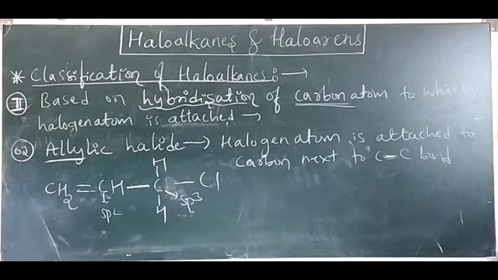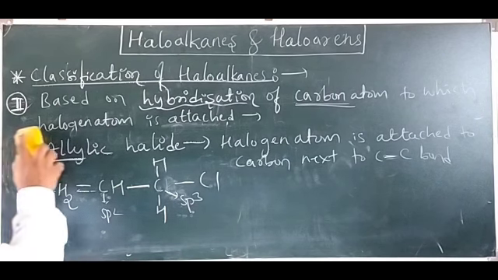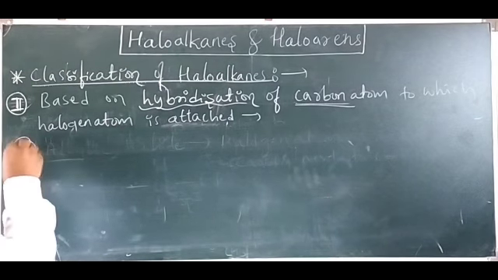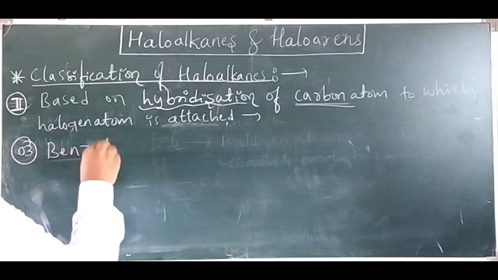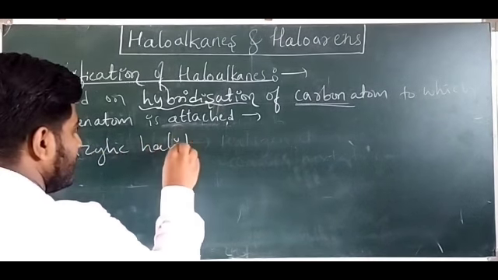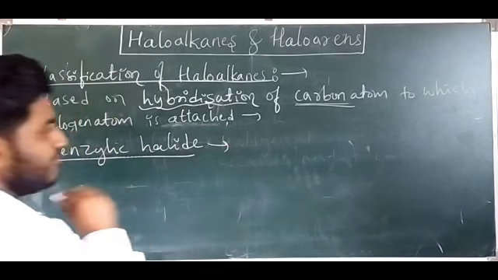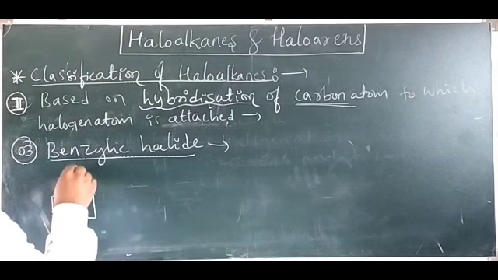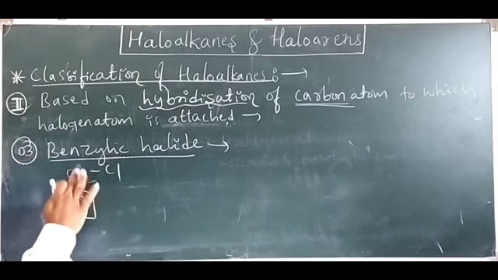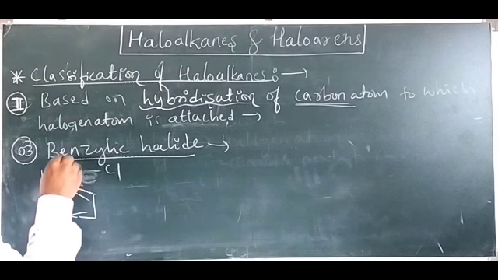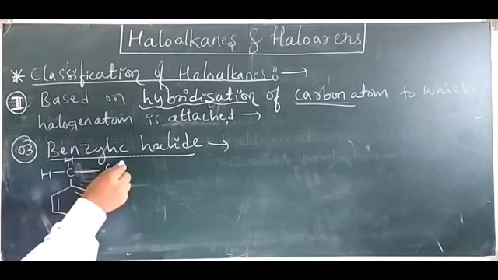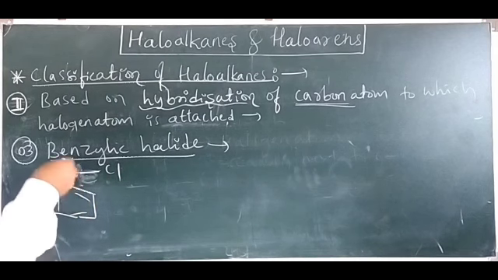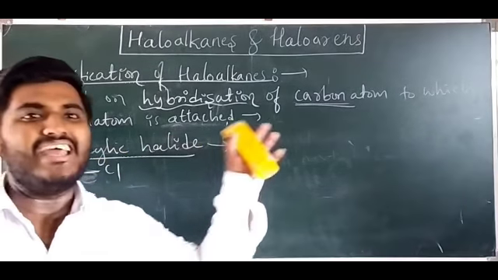This is the second classification. Again in this, the third one is benzylic halide. Carefully see here. Benzylic is nothing but, look at here, a benzene ring is there, no? Next to the benzene ring, look at it like this: this is H, this is H, this is Cl. So the halogen atom is attached to the carbon atom which is next to the benzene ring. That is called benzylic halide.